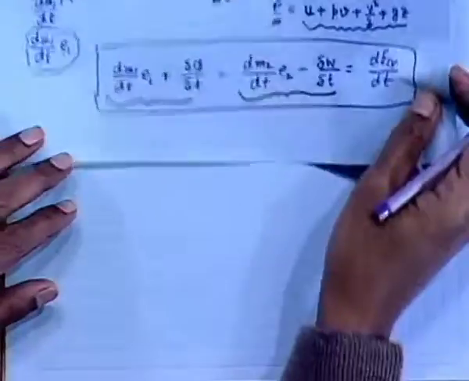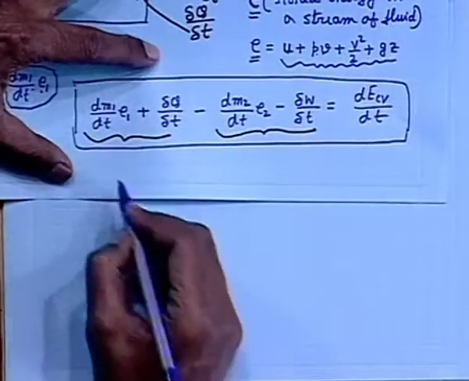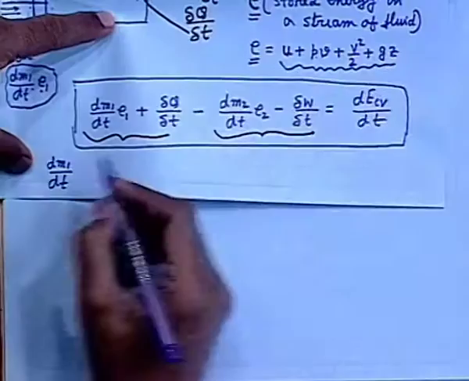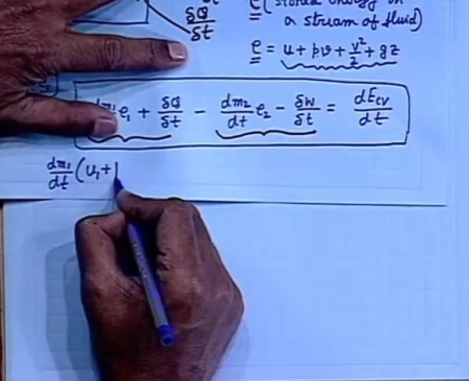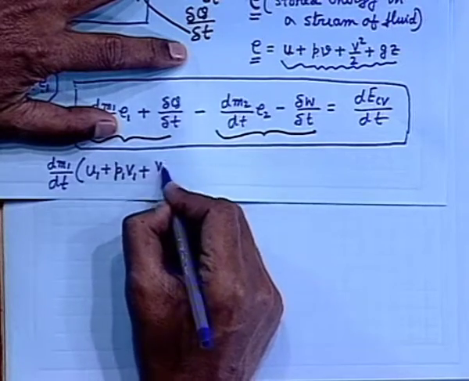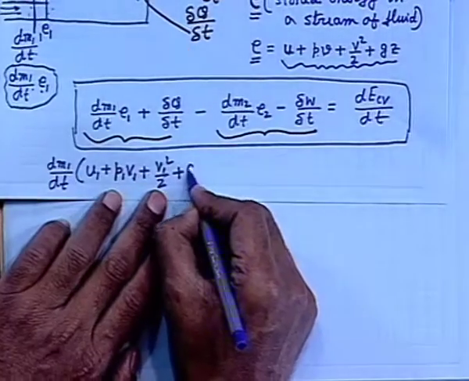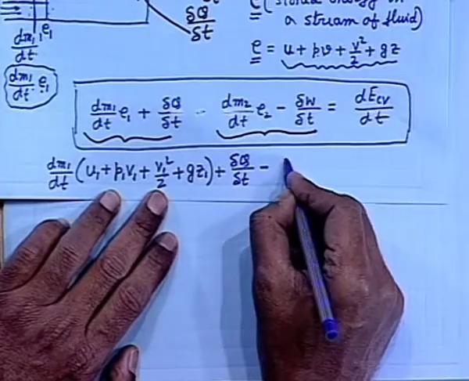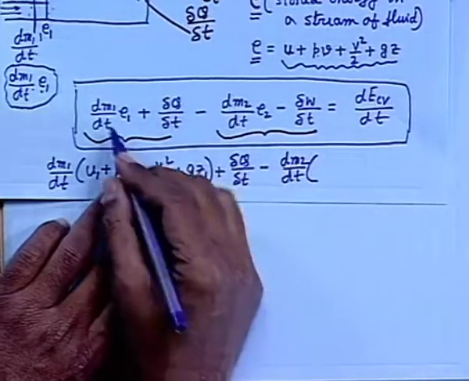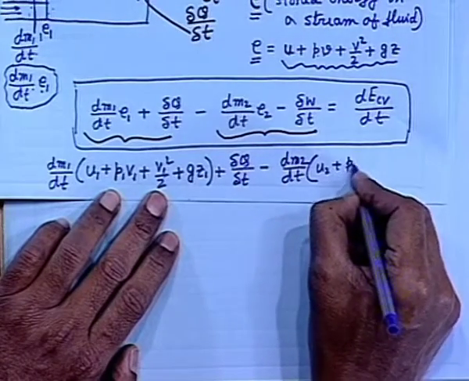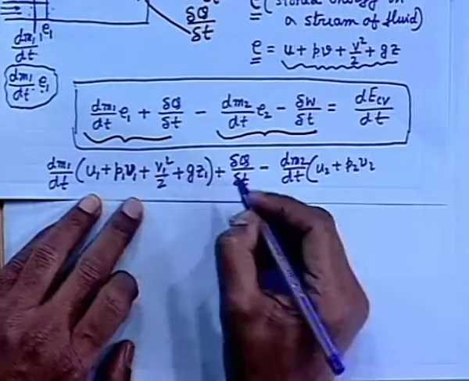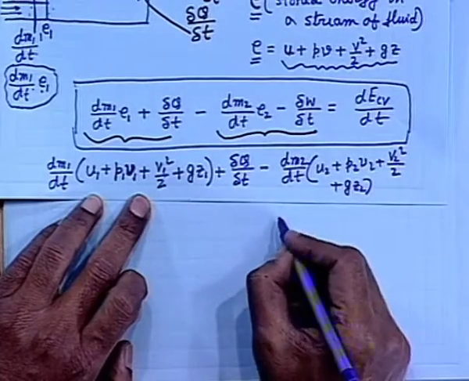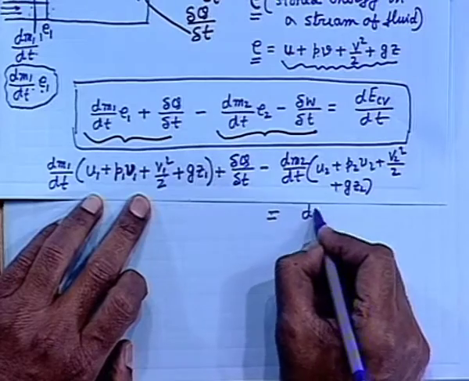Now, if we split this in terms of these quantities, we get dm1 dt times U1 plus P1 V1 plus V1 square by 2 plus Gz1, plus del Q del T, minus dm2 dt times, just splitting these E2 terms, U2 plus P2 V2, I am sorry, it will be small v because it is per unit mass, plus V2 square by 2 plus Gz2, is equal to dE CV dt.